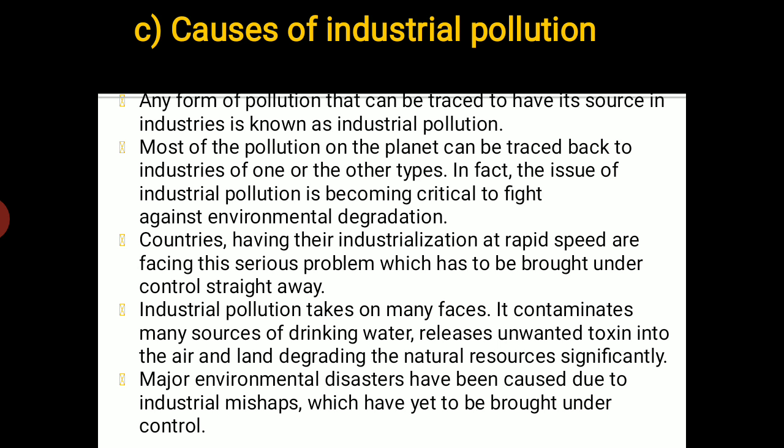Countries having their industrialization at rapid speed are facing this serious problem which has to be brought under control right away.